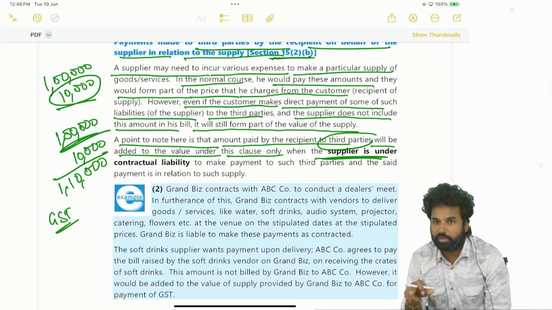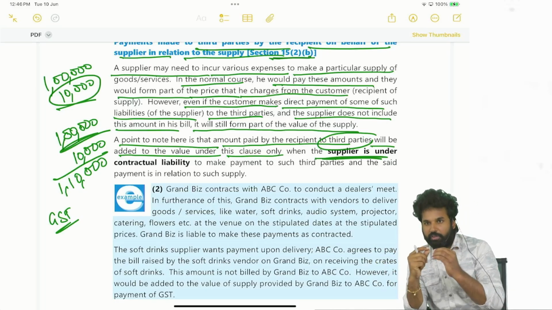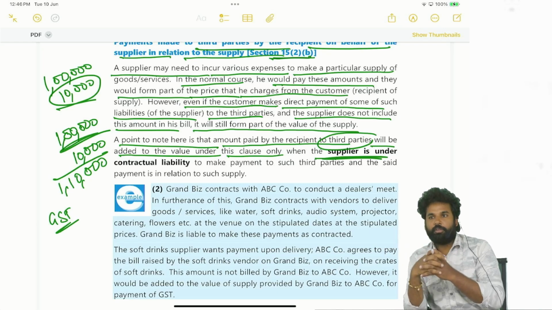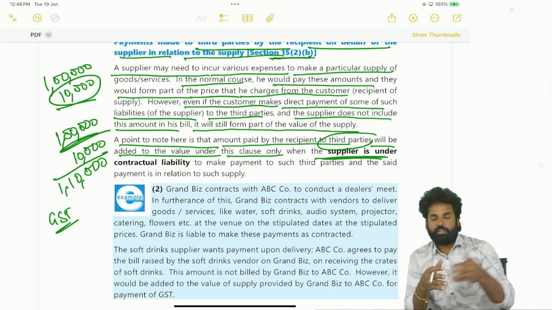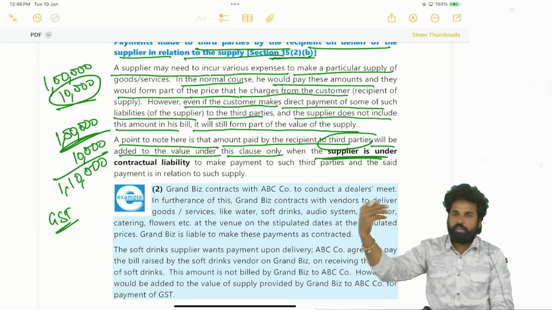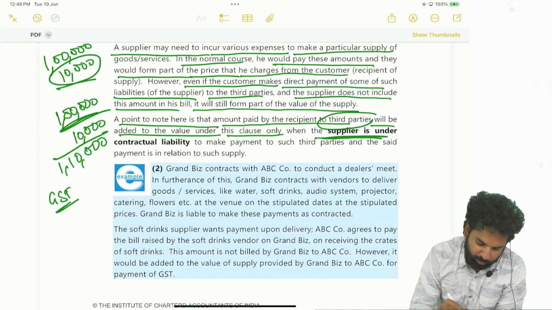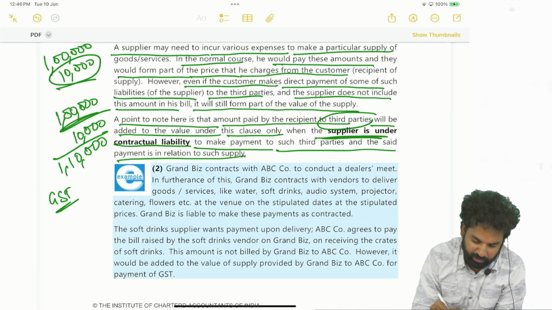So in such cases, that will not be added in the value. So if the recipient wants a special packing after delivery, he is going for a special packing. In such cases, it is a different supply. Okay, right. So the supplier is under contractual obligation to make the payment to such third parties, and the said payment is in relation to such supply.